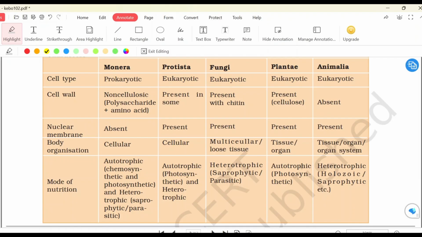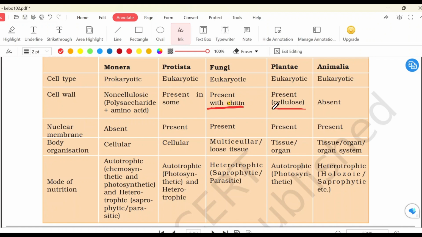In Protista, the cell wall is present in some of them, not in all. In Fungi, the cell wall is present, and it is made up of chitin. It is not made up of cellulose. Remember, an important difference between Plantae and Fungi is that both have cell walls, but in fungi we have a chitin cell wall, and in plants we have a cellulose cell wall. Okay? In animals the cell wall is absent. We do not have a cell wall.